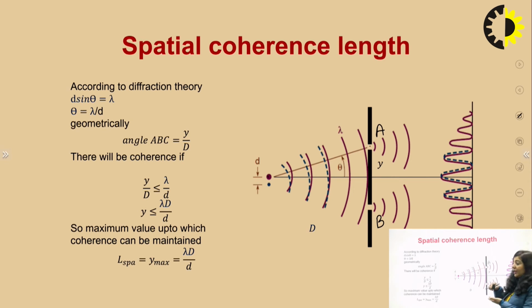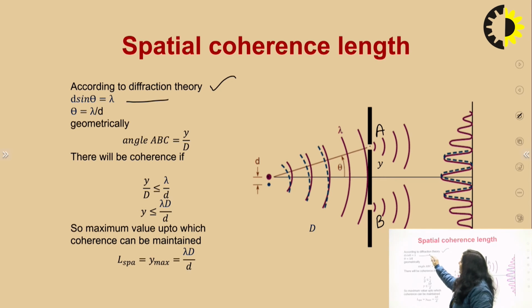Now we have to see what is the maximum separation between A and B up to which we can get perfect phase relationship. In order to get that spatial coherence length, we have to use the theory of diffraction. According to the theory of diffraction, d sin theta is equal to lambda. Basically, this represents the condition of minima.